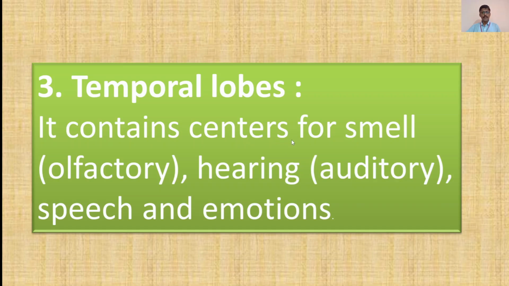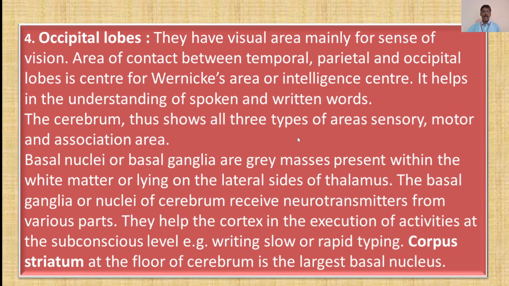The sensation of smell, the auditory sensation or hearing, the speech and emotions are in the temporal lobes.